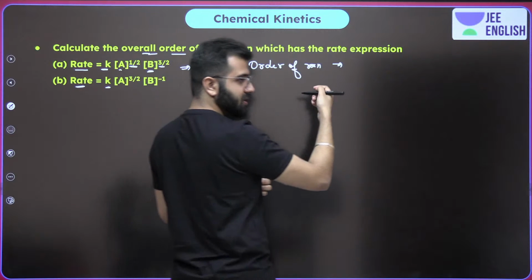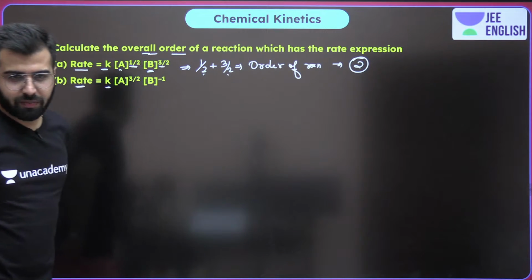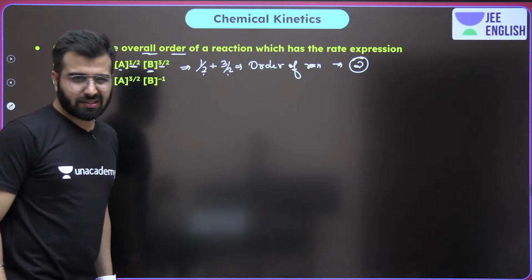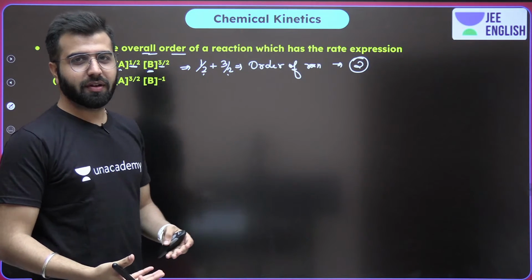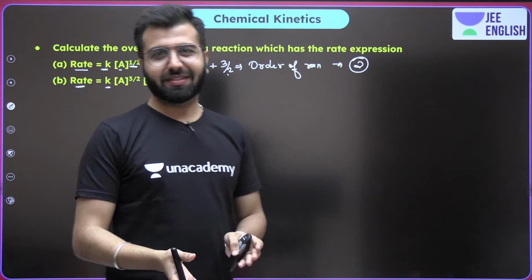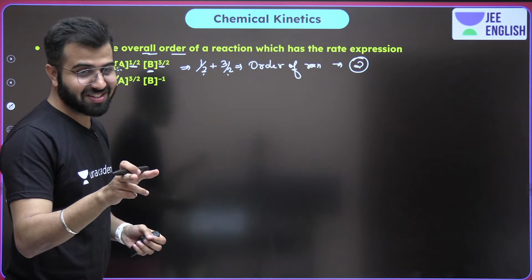1.5 plus 0.5. 2. It's 3 by 2, which is 1.5, plus 0.5, which is 2. Right, Lakshika? Okay, do not remove the messages.